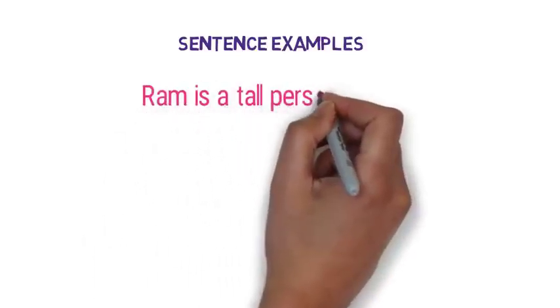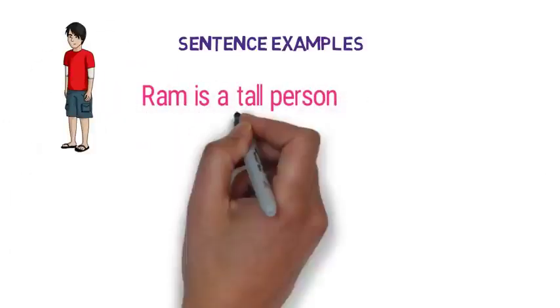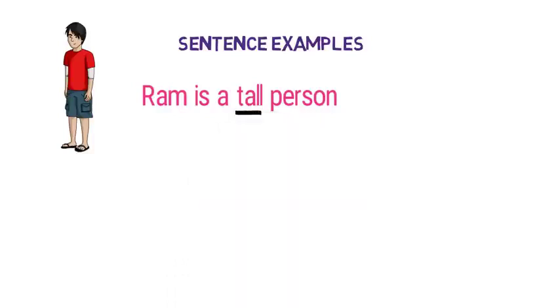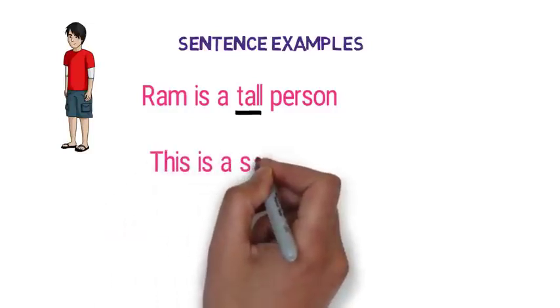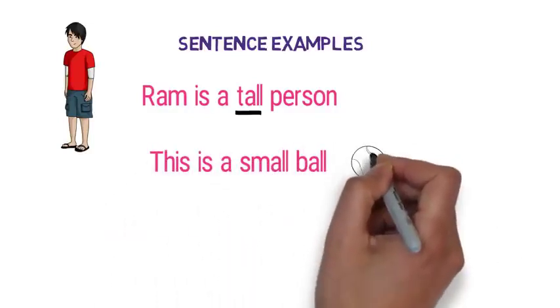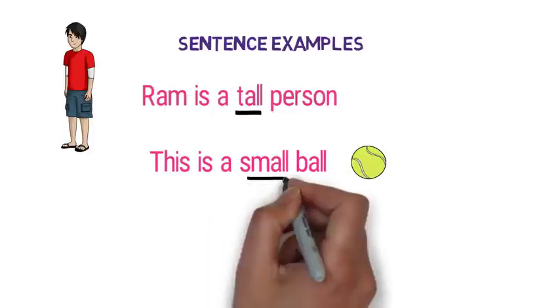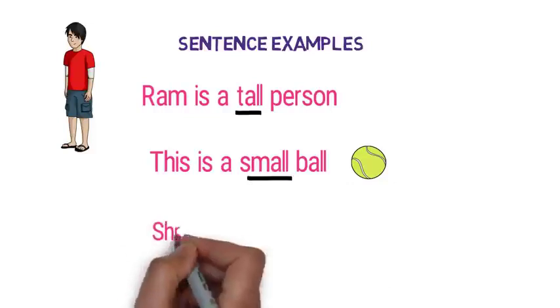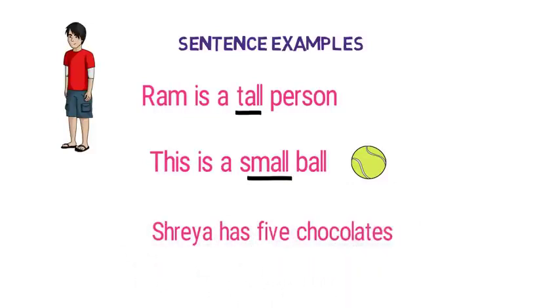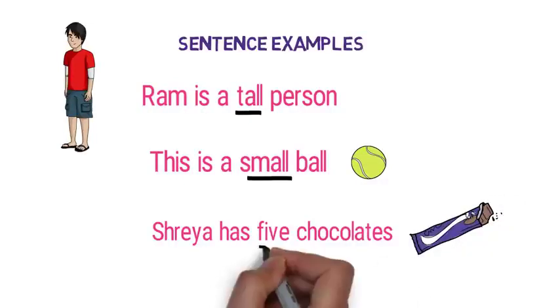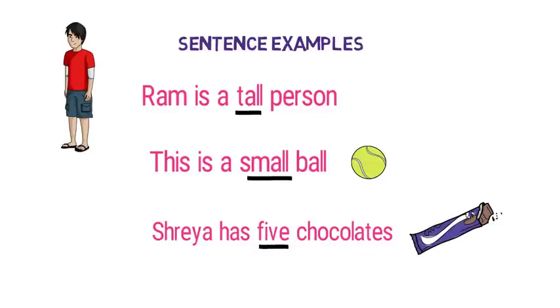Ram is a tall person. Here, tall is a quality that describes Ram, so it is an adjective. This is a small ball. Here, with the help of small, we get to know about the size of the ball, so it's an adjective. Shreya has 5 chocolates. Here, we get to know the quantity of chocolates Shreya has using 5, so it's an adjective. Now I think you are clear what adjectives exactly are.